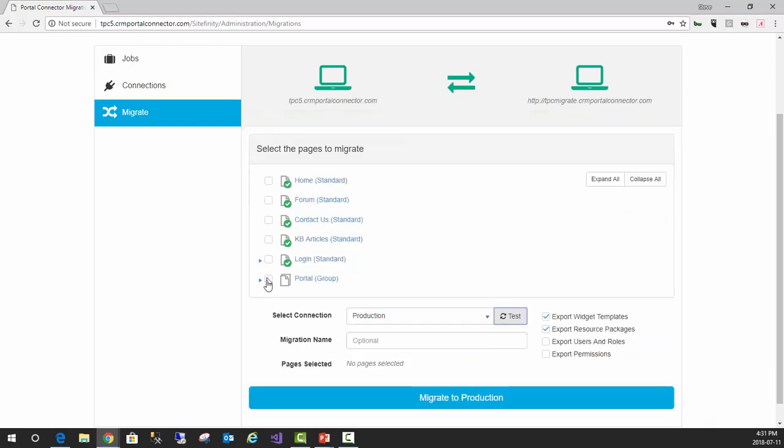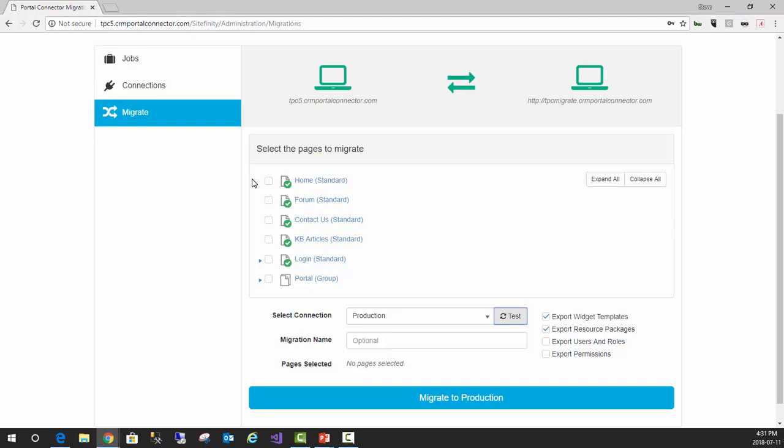And then what we can do is specify what content we want to migrate over. As I said, we want to make this intuitive. You know, with other migration type utilities, you have to select specific content. So you have to go through and select each page, select each form that you want to migrate over, maybe individual pieces of content, and things get missed, things get lost.